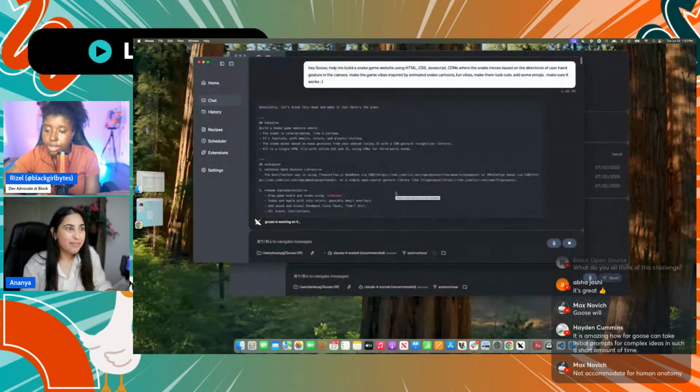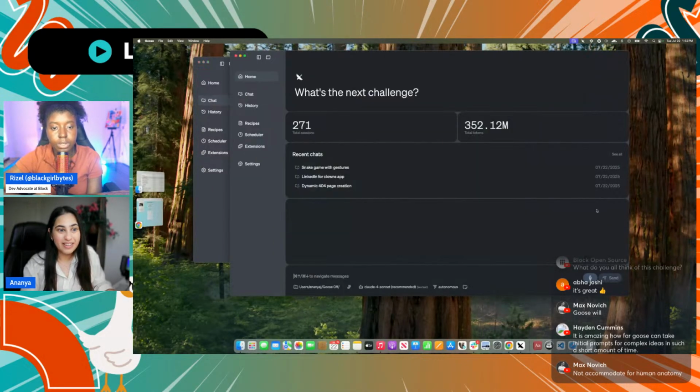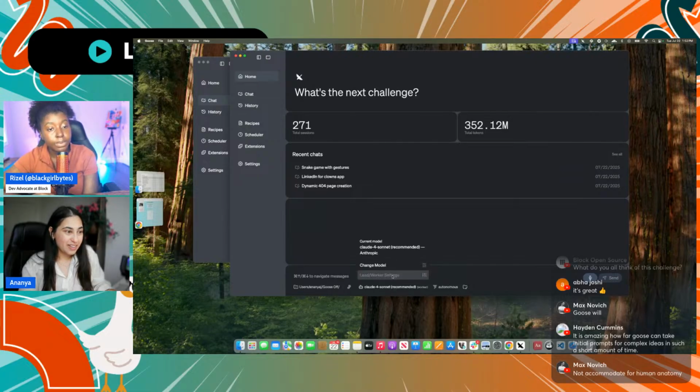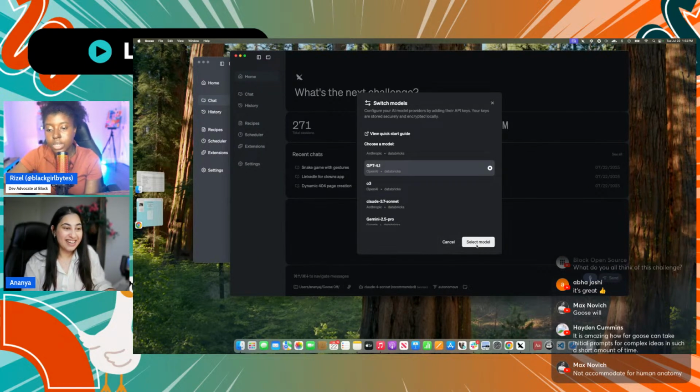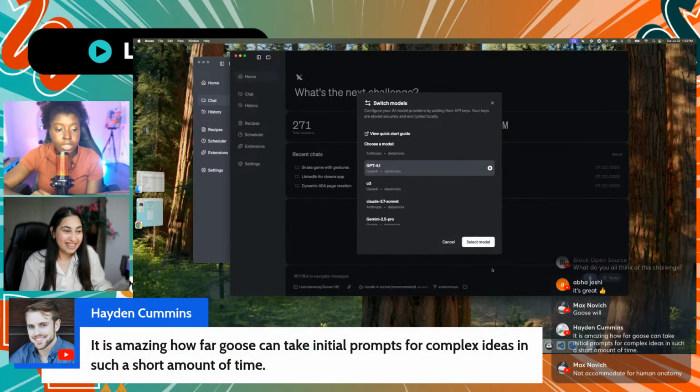Yeah. Maybe I'm gonna change my model. I may change it to 4.1 because it's very fast. Okay. Let's see what happens. I haven't used 4.1 much, so this is interesting. We have comments. Oh, go ahead.